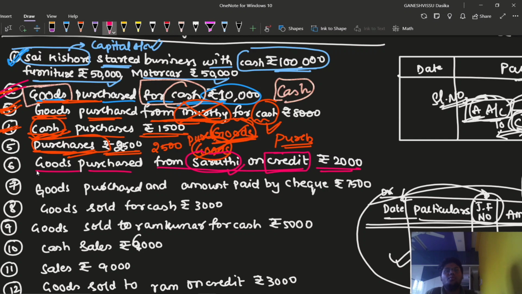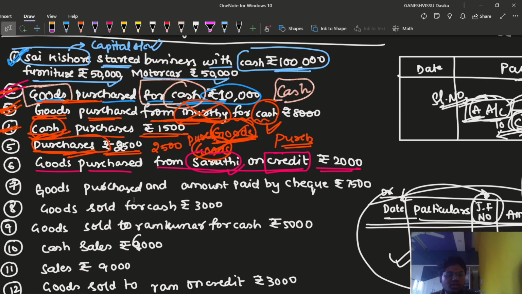I have already informed you. In case of a credit transaction, we need to be very, very careful, whereby we need to identify the person's name from whom we are purchasing or to whom we are going to sell the goods. Okay, then goods purchased from Sarathi on credit, rupees 2000, is the transaction mentioned.